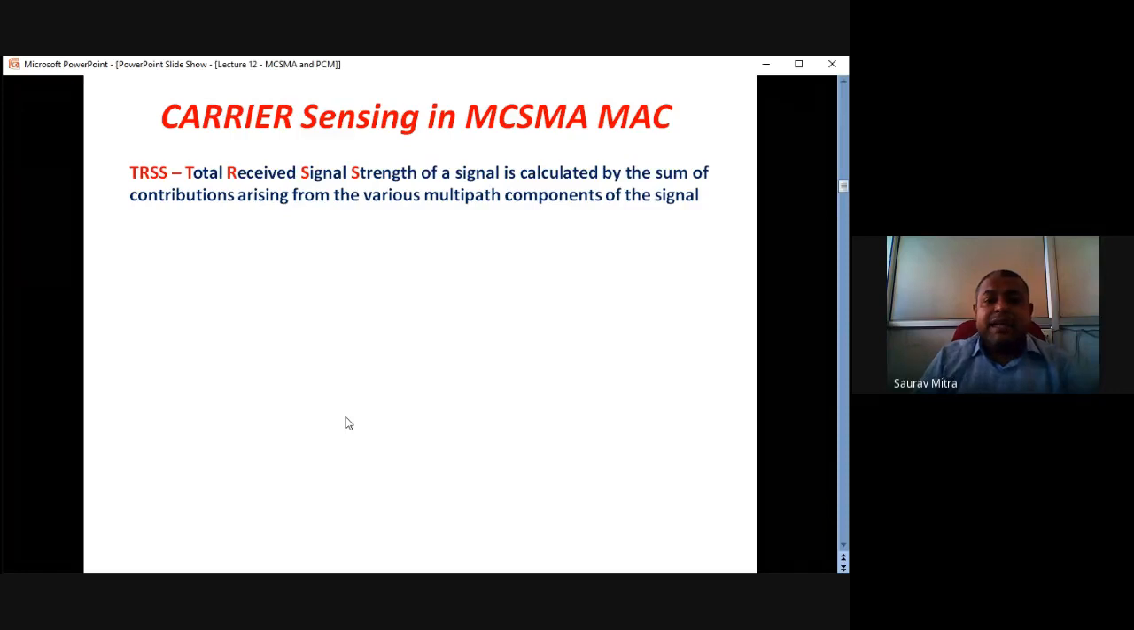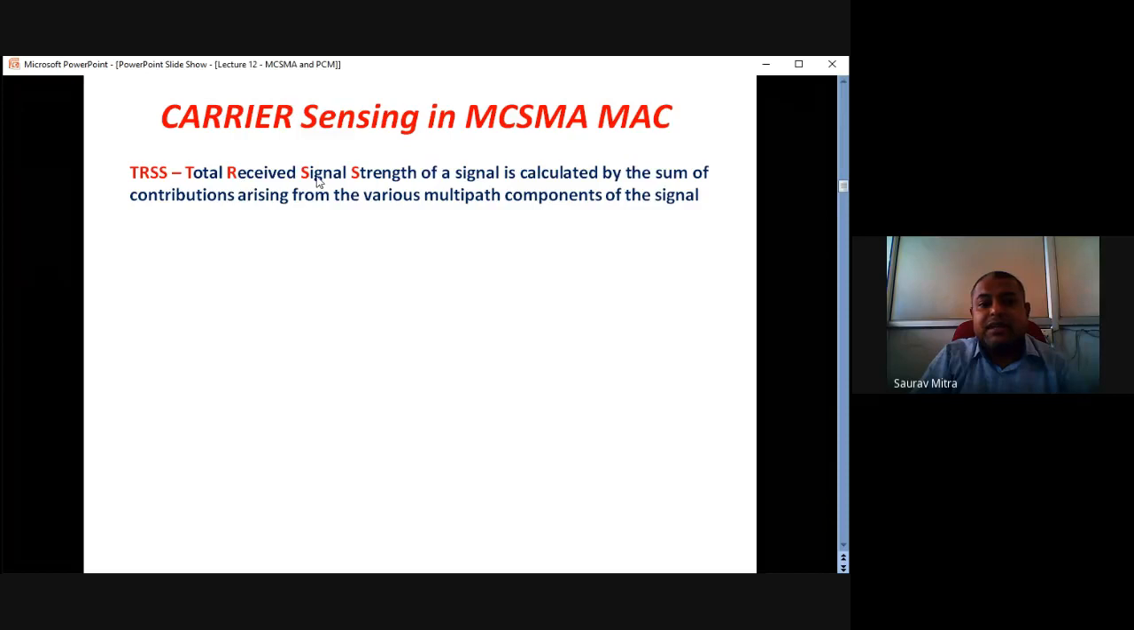Let us see what is meant by carrier sensing. We have already told you about carrier sensing; let us dive a little deeper into it. What is meant by carrier sensing and how carrier sensing is done. There are two important definitions here. One is TRSS, called total received signal strength.